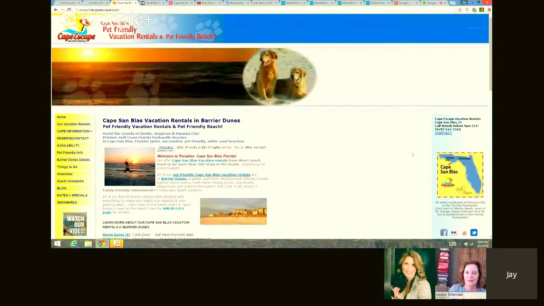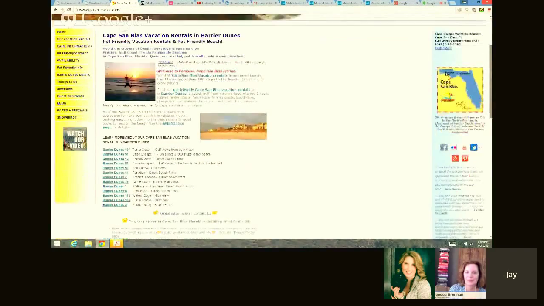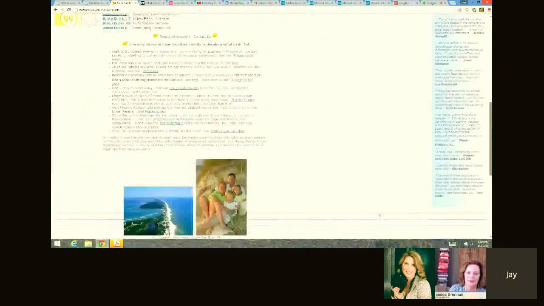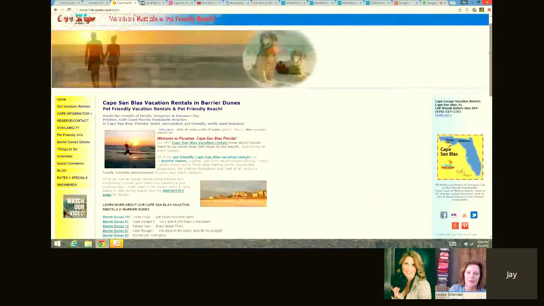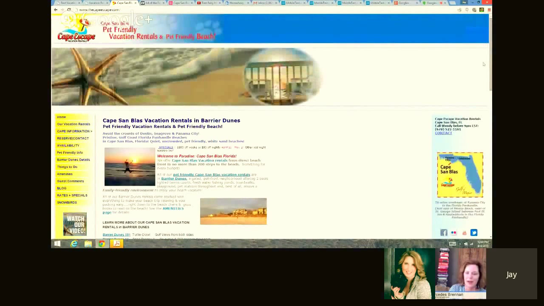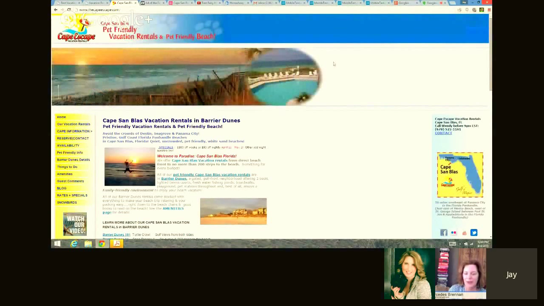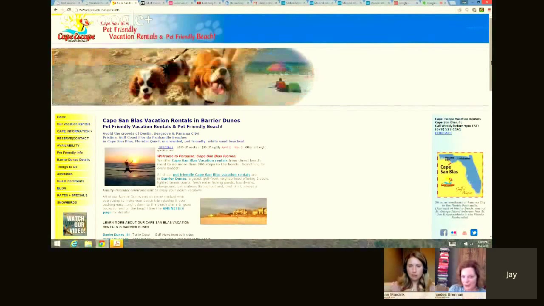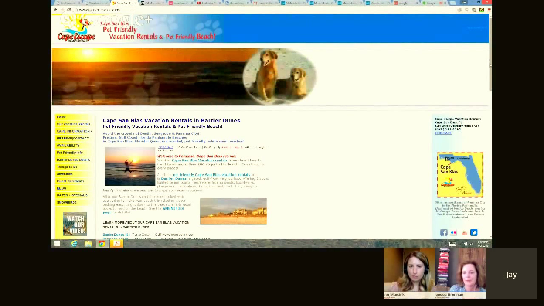Now, the first thing I should see when I come to a website is the properties. Where are the properties? Yeah, that was my problem too, Jay. When I first saw it, I had to look for her photos to even find what her bedrooms or living rooms look like. I was confused. The properties are not being properly presented.